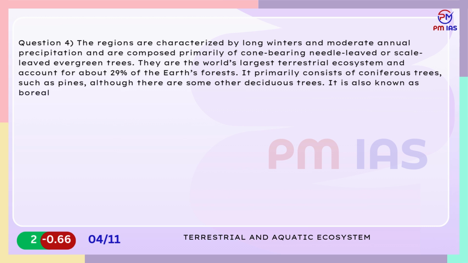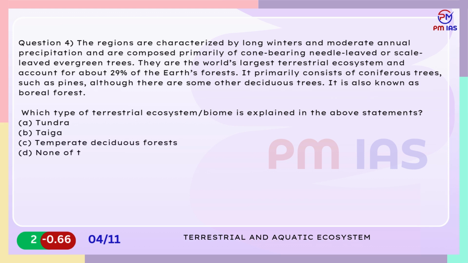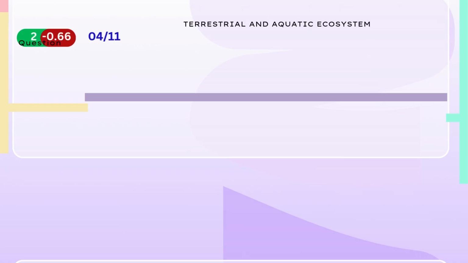Which type of terrestrial ecosystem biome is explained in the above statements? A. Tundra. B. Taiga. C. Temperate deciduous forests. D. None of the above.